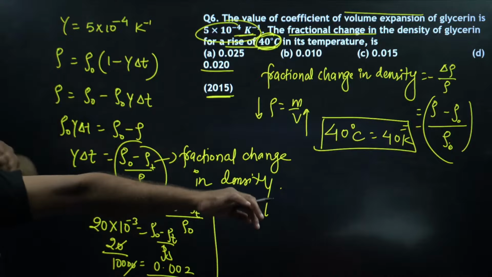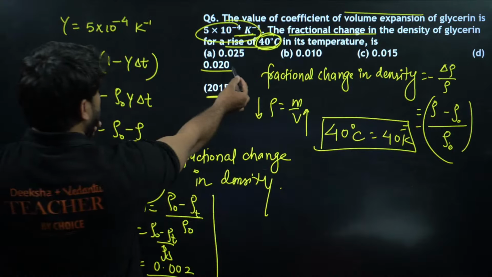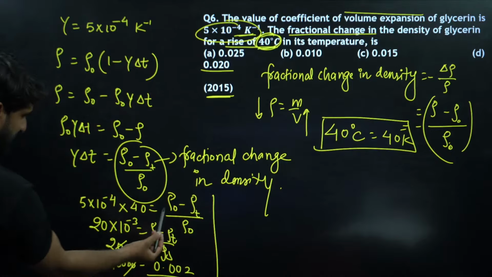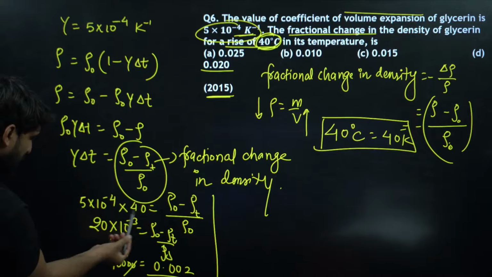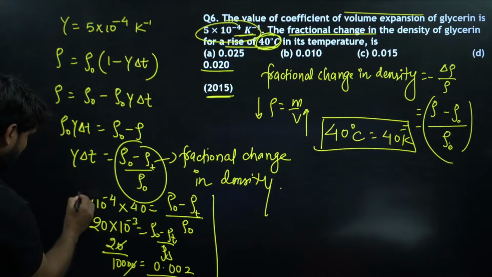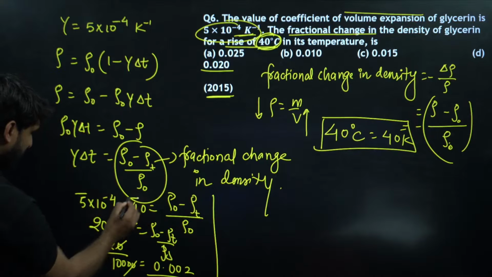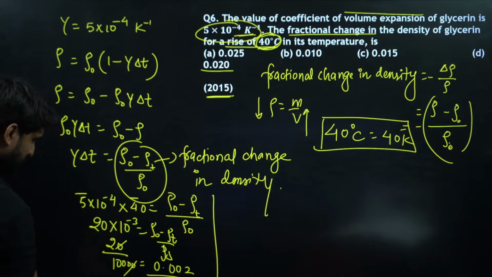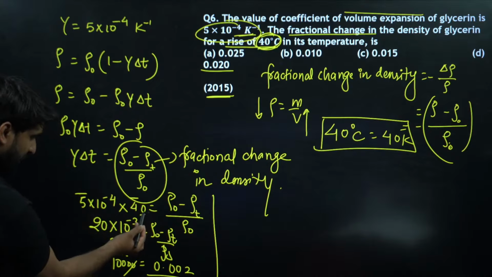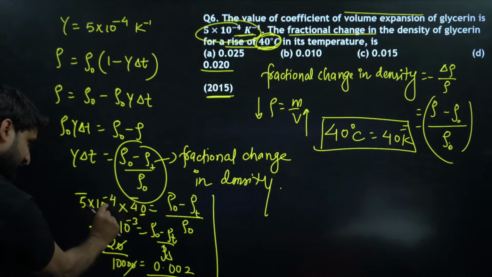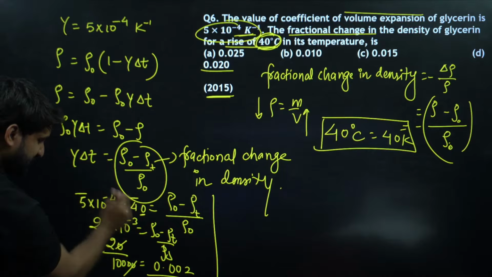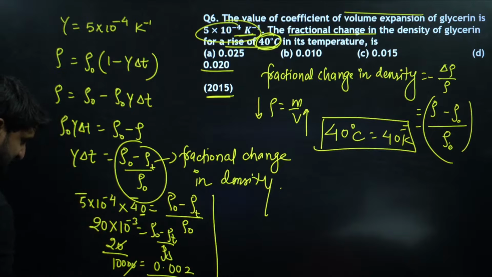I hope this is clear to you all. So this is 0.20 and we are getting a 0. Can we please cross verify once again? So this is 40. By multiplying 4 into 5, we are getting 20, and one more 10 is there. So this 10 will multiply here with this. So 10 to power minus 3 plus 10 to power 1 will become 10 to power minus 3, right?